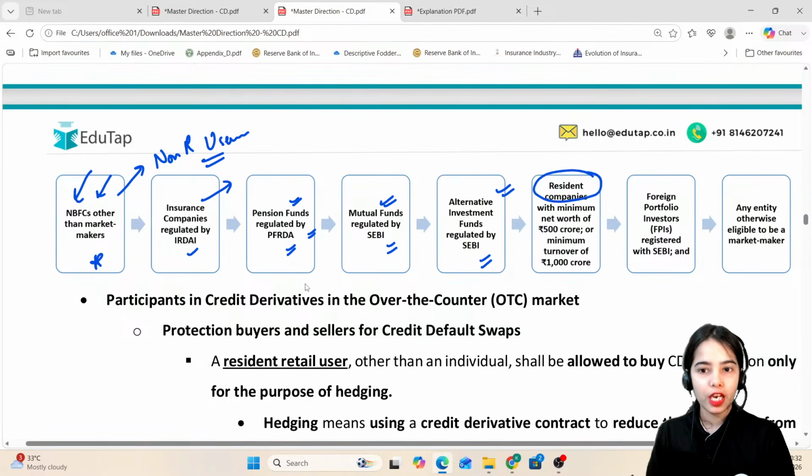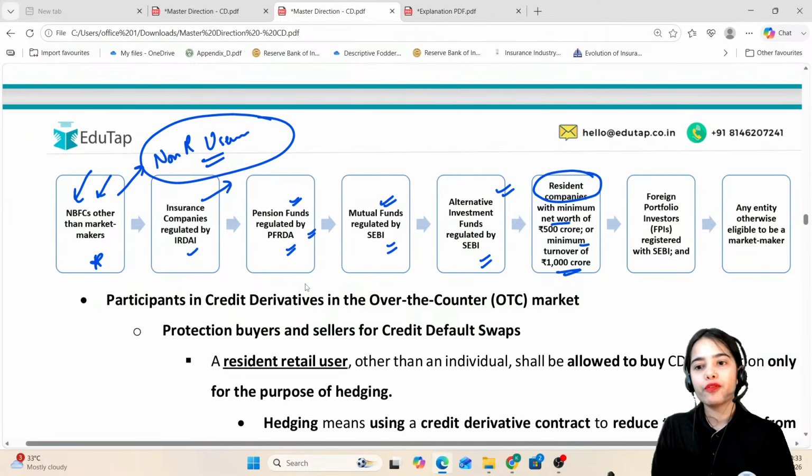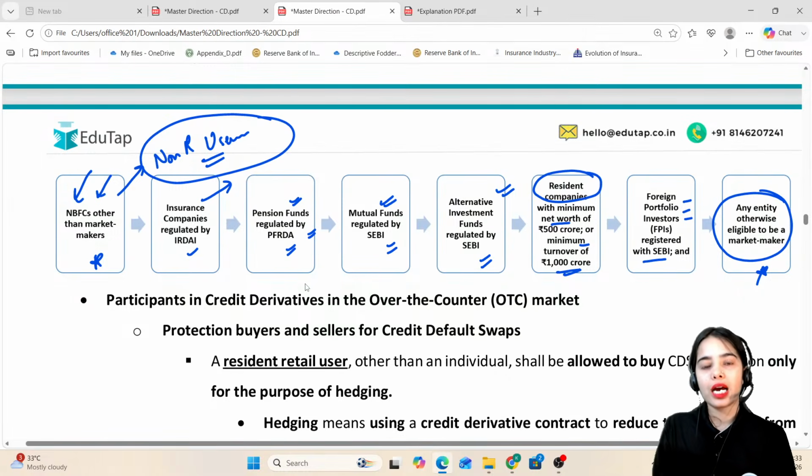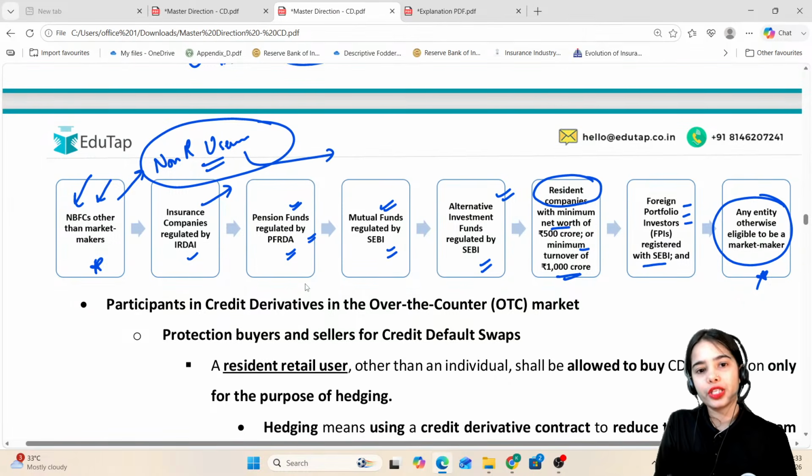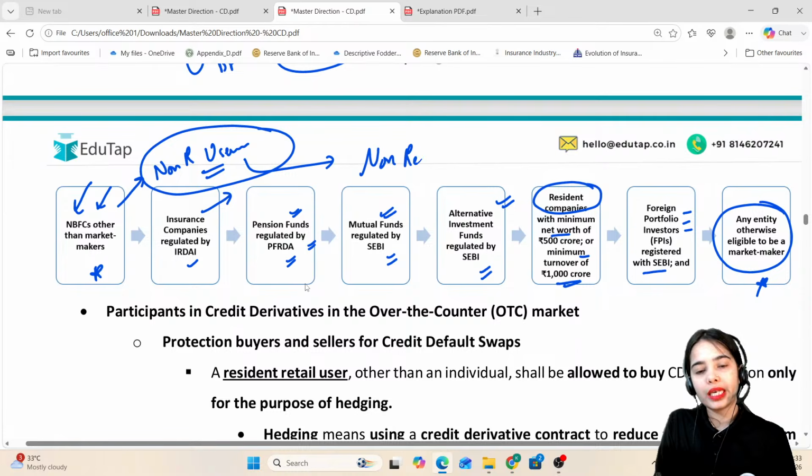Resident companies with a minimum net worth of 500 crore and above, or a minimum turnover of 1000 crore and above. So these can also be non-retail users. Foreign portfolio investors registered with SEBI, so FPIs registered with SEBI, and any entity otherwise eligible to be a market maker. So these are the non-resident entities that can be non-retail users.